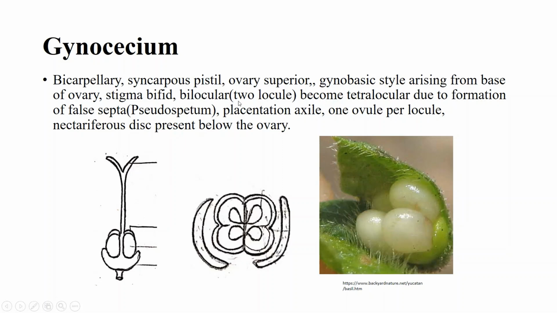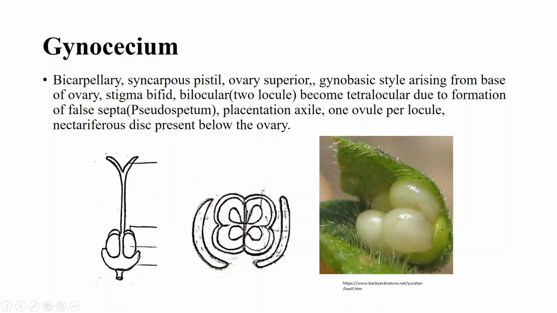Bilocular means the two locules are present, but the ovary appears tetralocular because of the false septum, that is pseudoseptum. This is the TS of the ovary, and here it is bilocular, but due to the false septation it appears tetralocular. Placentation axile: here in this TS, all the ovules are attached to the center, and the placentation is axile, and one ovule per locule.